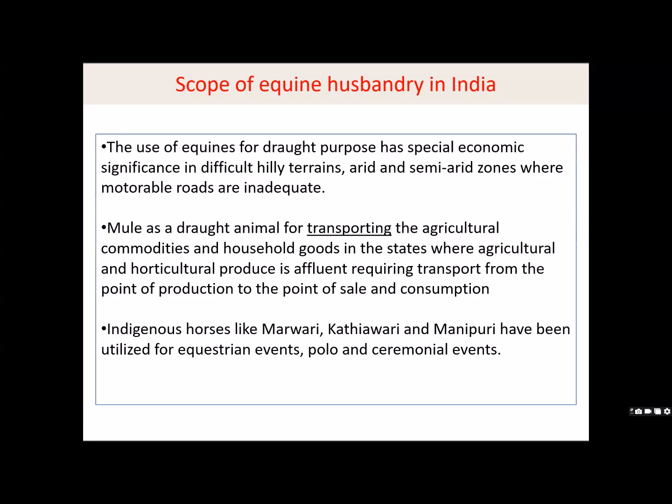Okay. And indigenous horses like Marwadi, Kathiawadi, Manipuri have been utilized for equestrian events, polo and ceremonial events. जब ceremonial events आता है तो even in cities भी आज भी एक trend है, ठीक है, कितना भी आप modernization में हो जाएंगे फिर भी use of these important indigenous breeds in the ceremonial events, particularly in the marriage, has become a type of fashion. So there will still be demand even in the future, either as ceremonial activities or as equestrian sports like polo, which is still popular in Manipur.